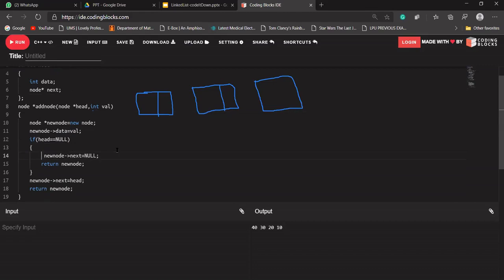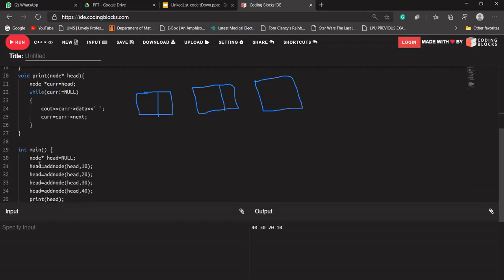It means defining a new node and storing the values into it, and this condition will run only if there is no node in our linked list. So at the starting we don't have any node in our linked list, so this condition will run. It will set the new node's next to null and return the new node. So it will be returned into the head, meaning the address of 10.